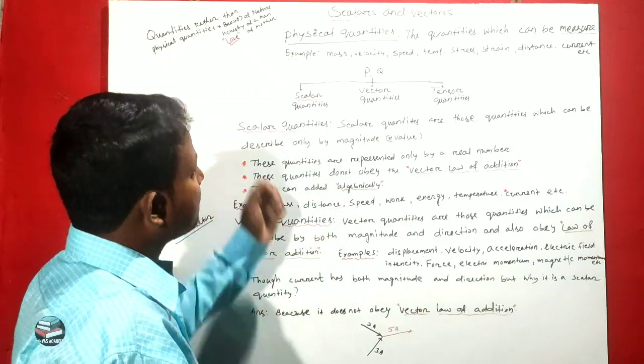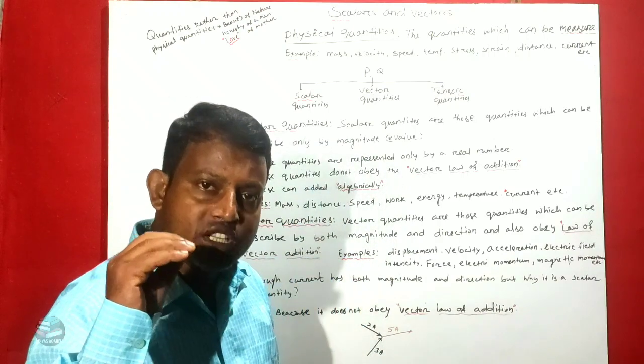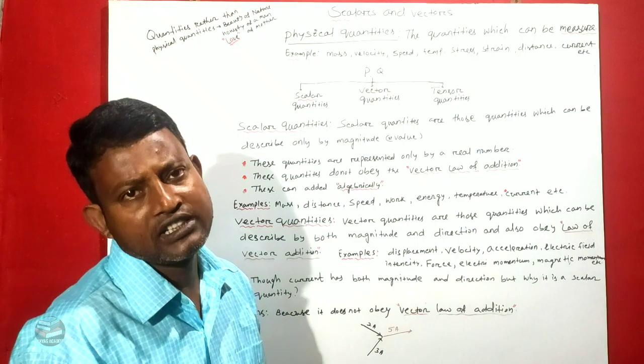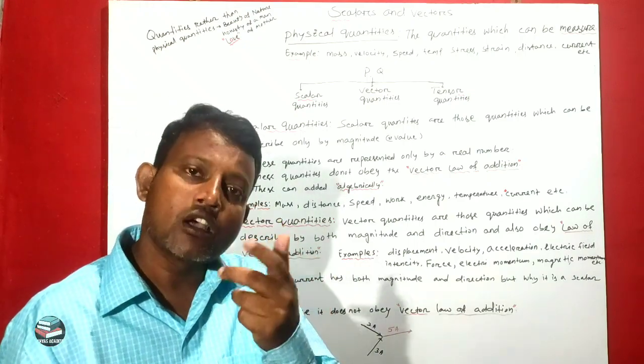Scalar quantities. Scalar quantities are those quantities which can be described only by means of magnitude. That means they possess only magnitude.